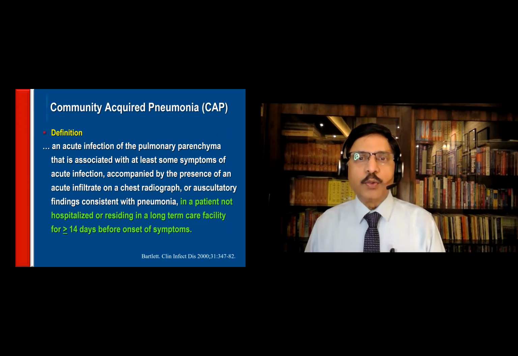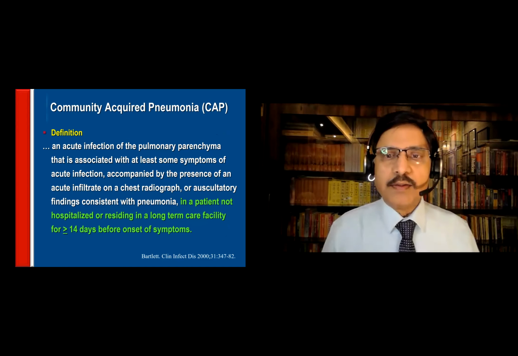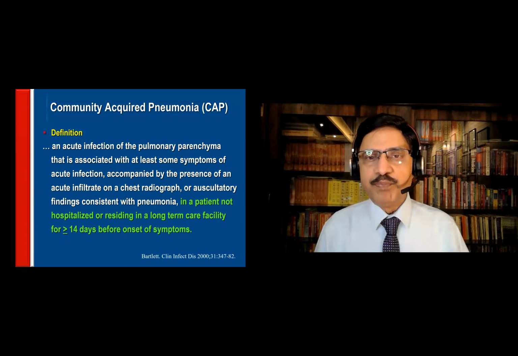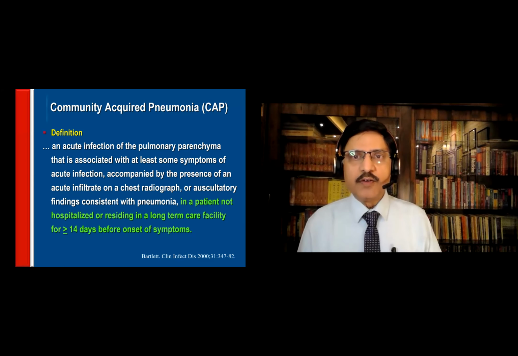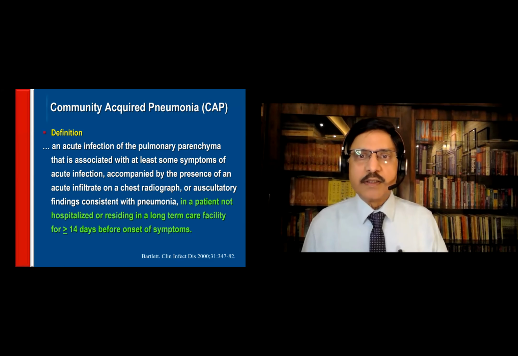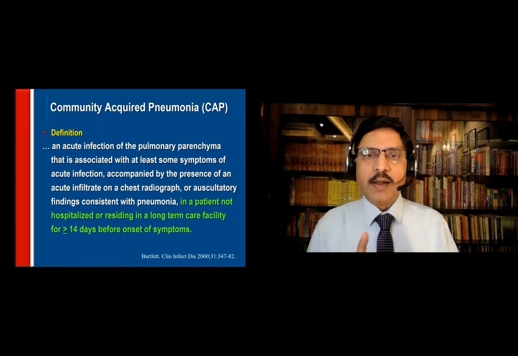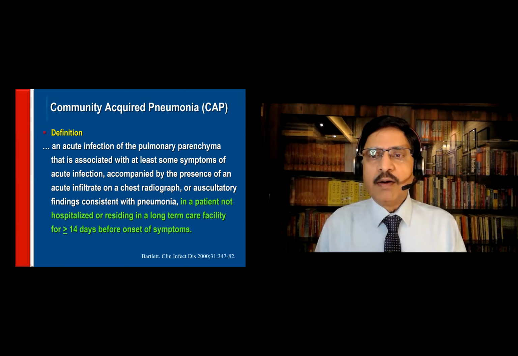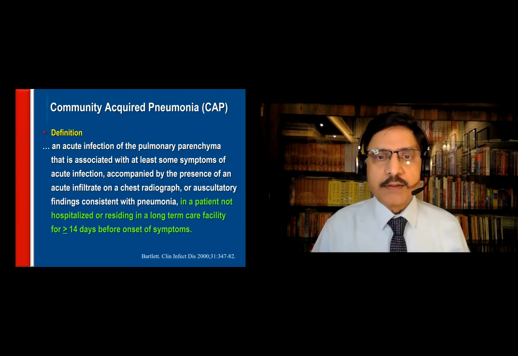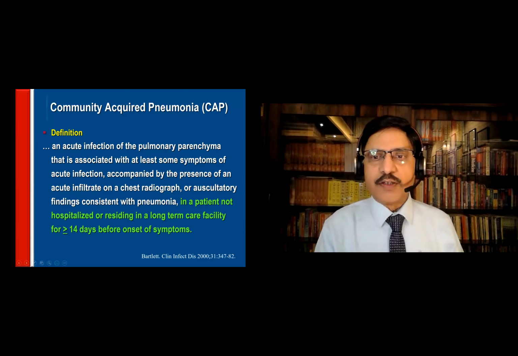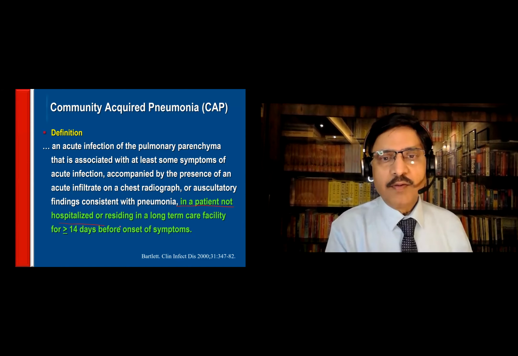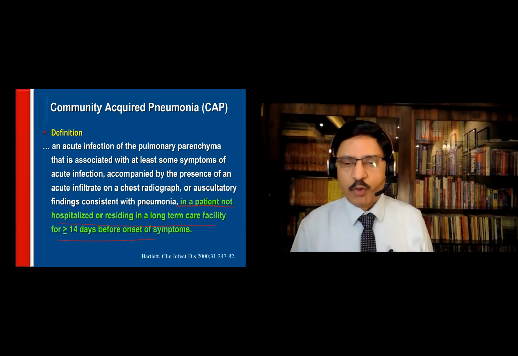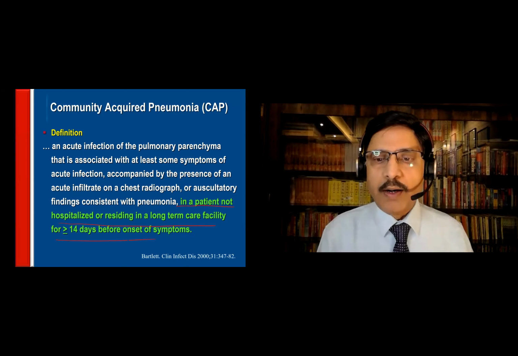an infiltrate, acute infiltrate, not a chronic infiltrate, on the chest radiograph with auscultatory findings consistent with pneumonia. All these: an acute infection, pulmonary parenchyma, symptoms of acute lung involvement, acute infiltrates in the chest radiograph, clinical signs of pneumonia in a patient not hospitalized or residing in a long-term care facility. Why? If you go to those people, that becomes hospital acquired pneumonia.